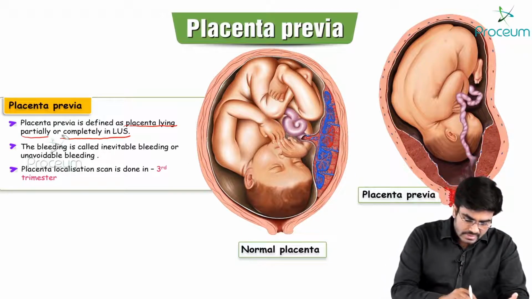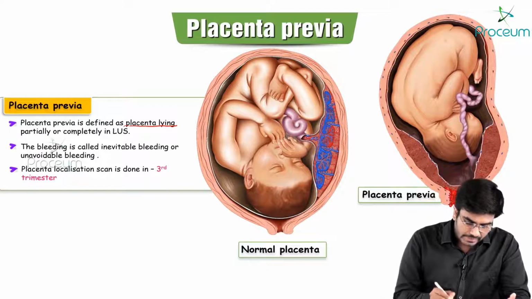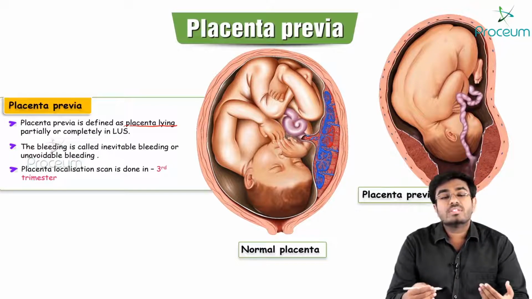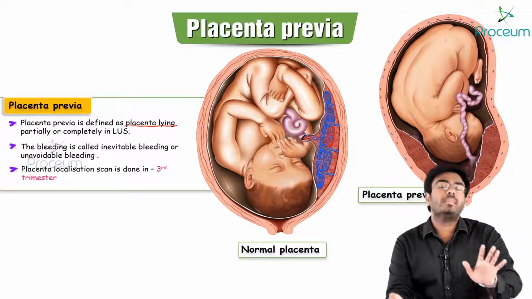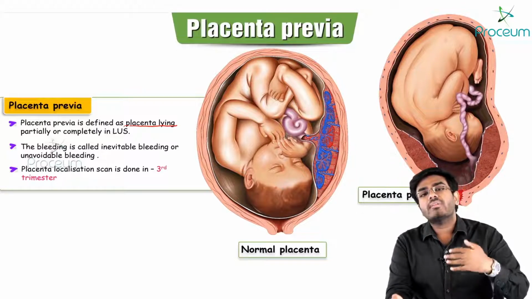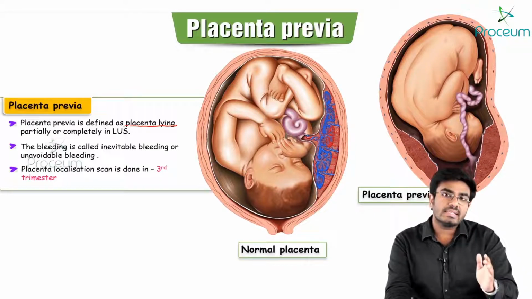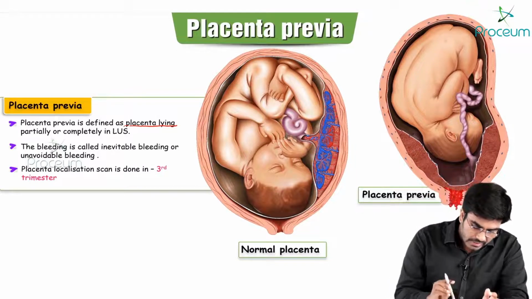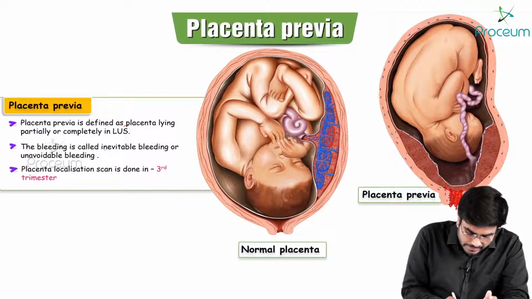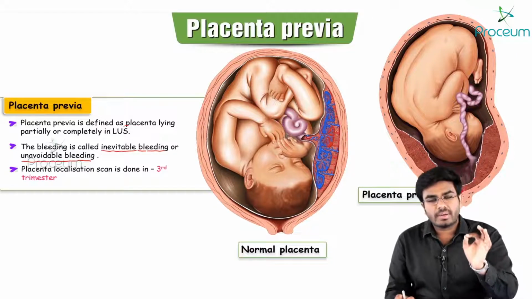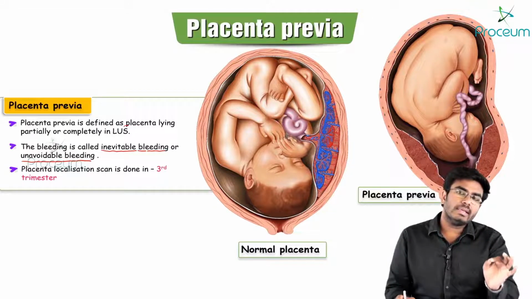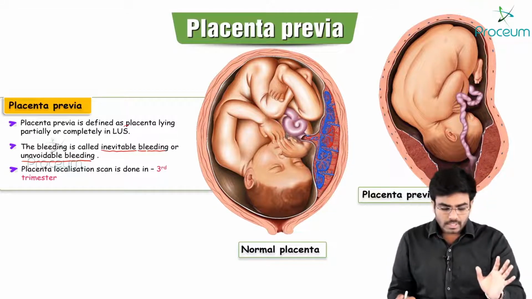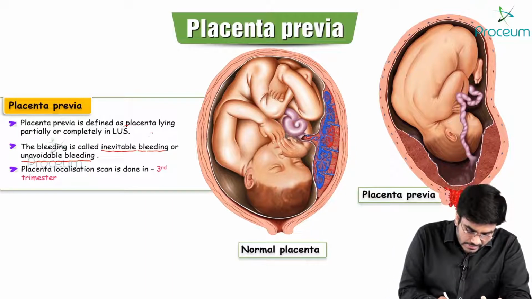Now please take this point guys, the bleeding whatever is there because of placenta previa, I will tell you why the bleeding will be there, but whatever bleeding is seen with placenta previa is called inevitable bleeding or unavoidable bleeding. Why? If there is placenta previa, definitely there will be bleeding. So the bleeding is called inevitable bleeding or unavoidable bleeding.